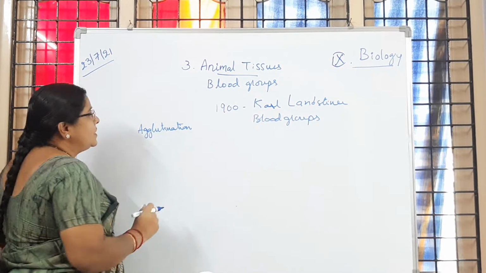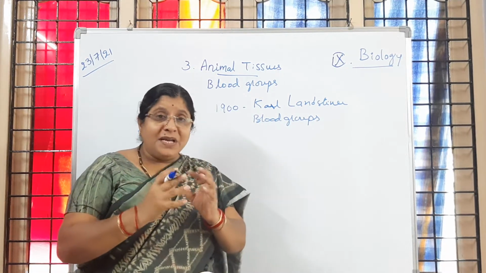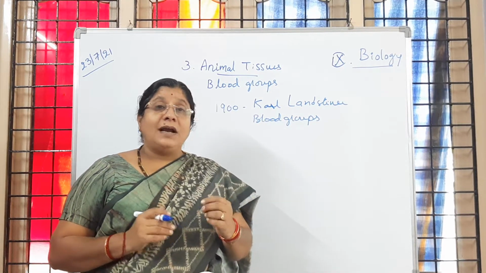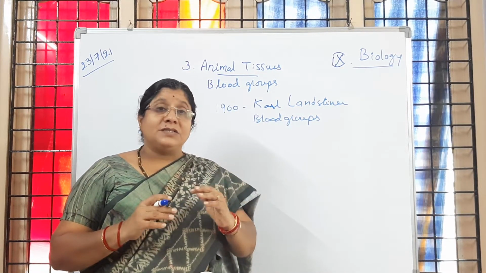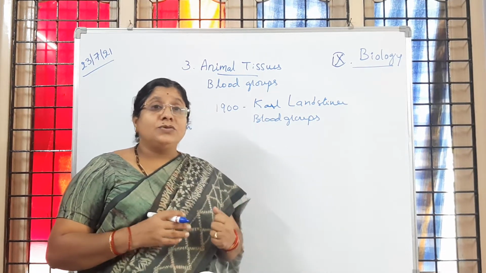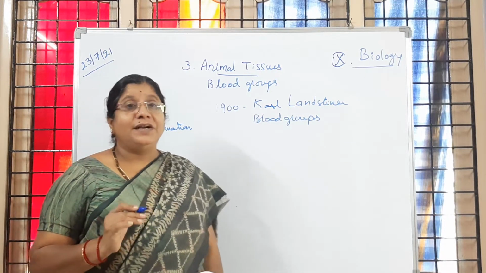Is it clear to you? So what do we mean by agglutination? The clumping of blood cells happens, which results in clotting. Because a different person's blood is transfused or injected, it results in the death of the person. Is it clear to children?